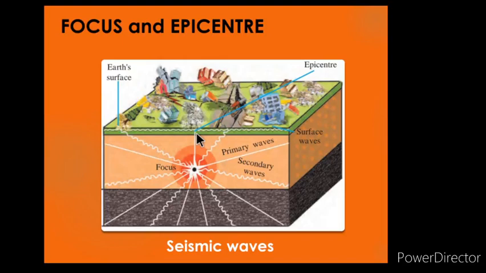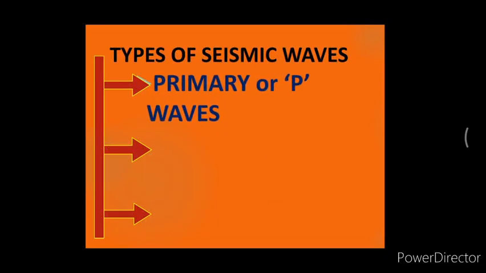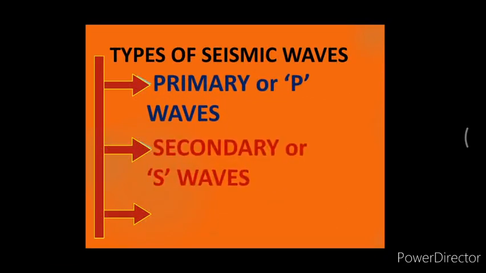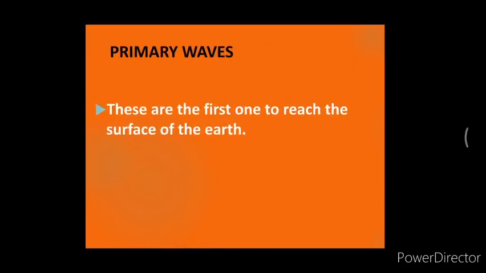The seismic waves can be divided into primary waves, secondary waves, and surface waves. Now let us study each in detail. First one, primary waves or P waves. These are the first ones to reach the surface of the earth after the energy is emitted in the earth's interior. They travel at a very fast speed from the focus of the earth in radial direction.